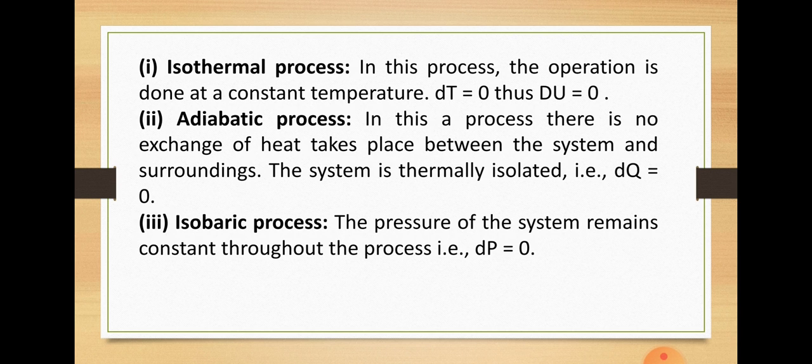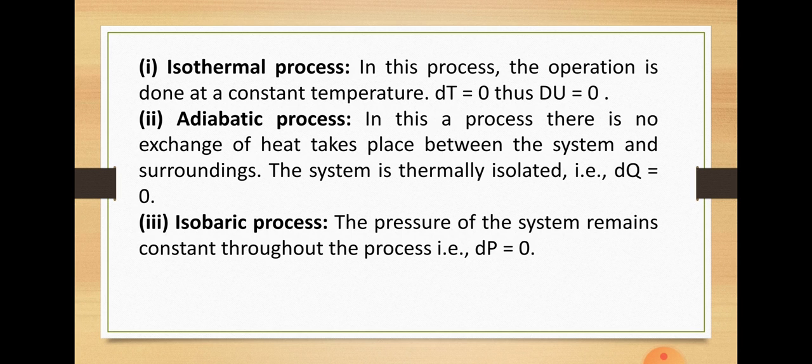Next is isothermal process. It is the process carried out at constant temperature. Isothermal means temperature is constant here. And for this process, the system is usually kept in contact with thermostat. Next is adiabatic process. It is the process in which heat cannot leave or enter the system, that is dq will be 0. For this process, the system is thermally insulated from the surroundings.